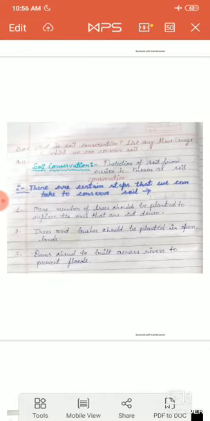Now your merged question is, list any 3 ways in which we can conserve soil. There are certain steps that we can take to conserve soil.